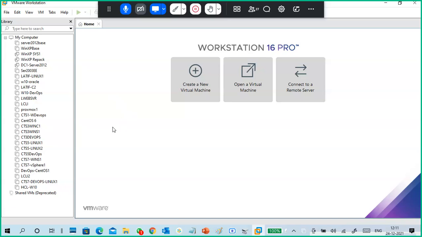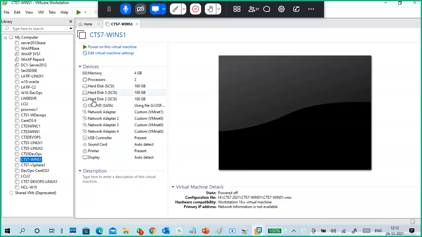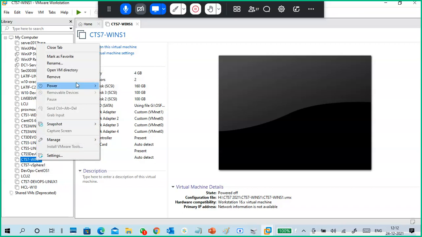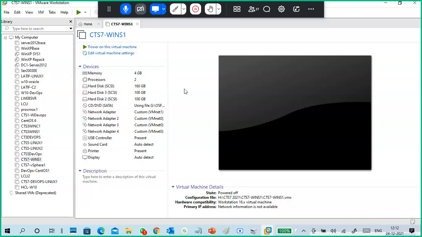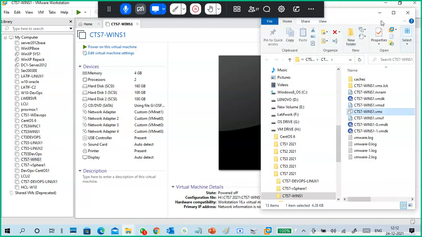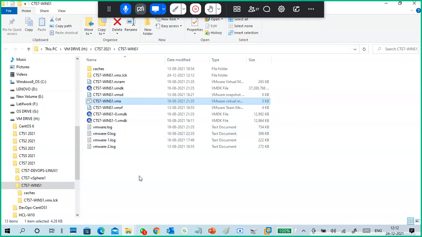So click on any virtual machine. I clicked on one here, in which I have Windows Server installed, Win Server S1. Right click on it, Open VM Directory. It opens where the virtual machine is stored. This is my virtual machine's information. The virtual machine data is stored here only.